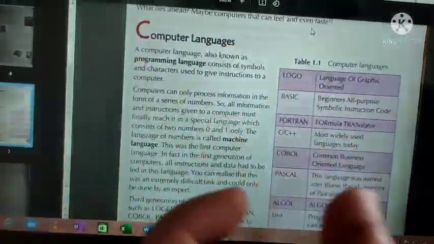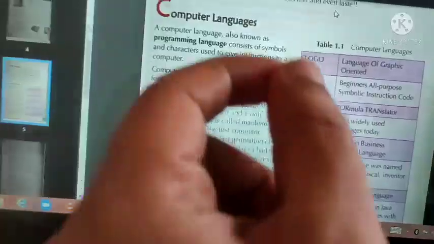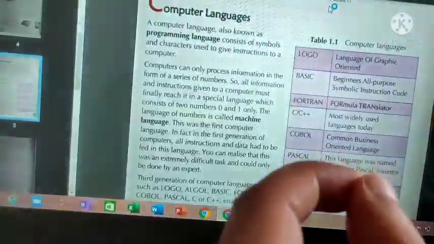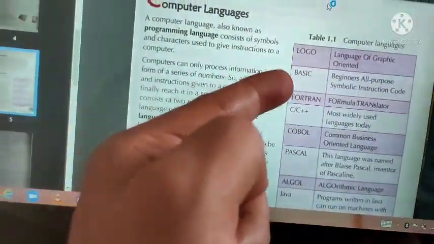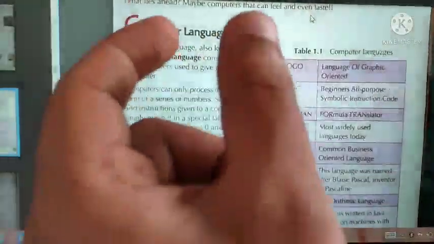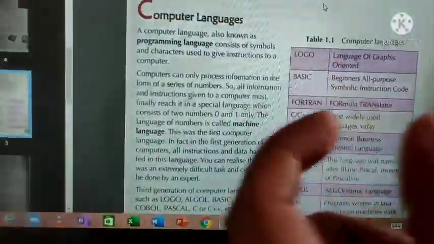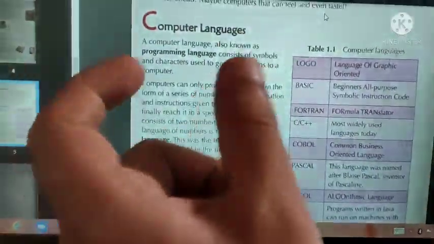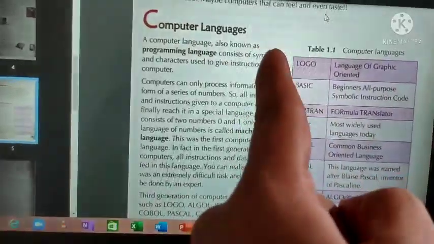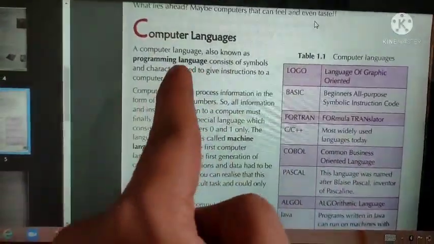At that time, while we write a program in any software, like Logo, Basic, Fortran, C, C++, and so on, while writing a program in these programming languages, the programs will consist of what? Symbols and characters. It will consist of few symbols and few characters.